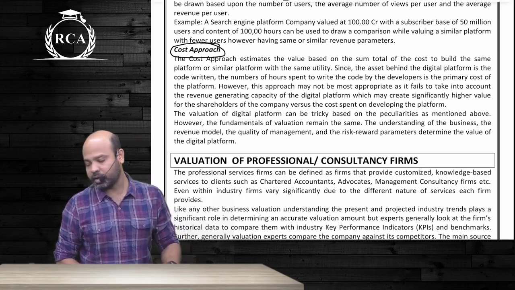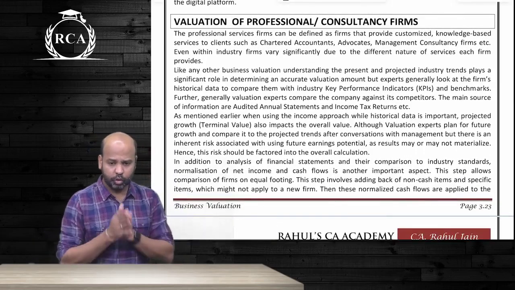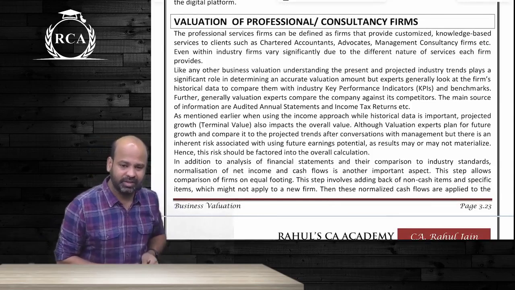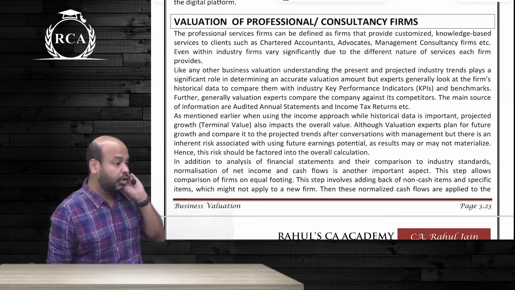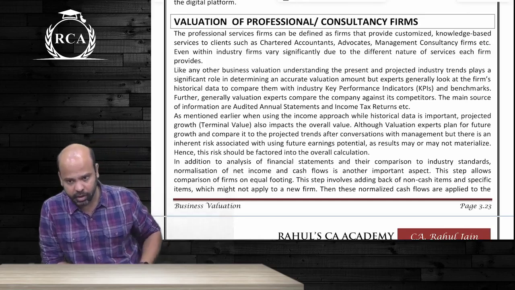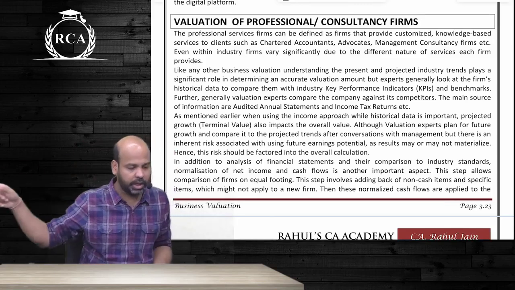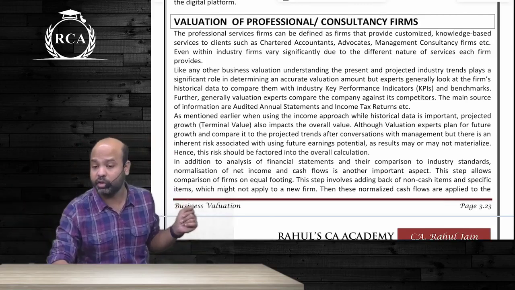After that, we did the concept of valuation of professional or consultancy firms. I said again, very normal. Only important point to be kept in mind is that majorly the valuation will depend on the performance of the professional firm, that in turn is measured by key performance indicators. You will always have to compare KPI of a firm with the other firms. That will determine what is the value that should be placed.